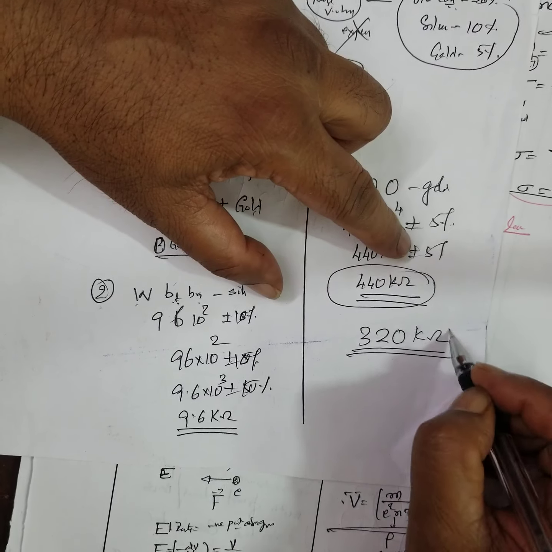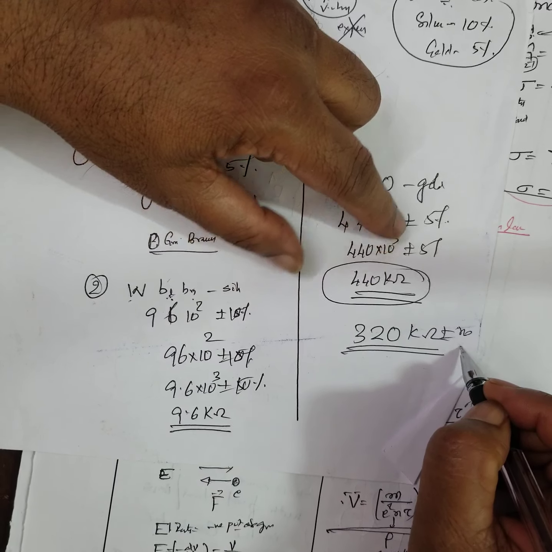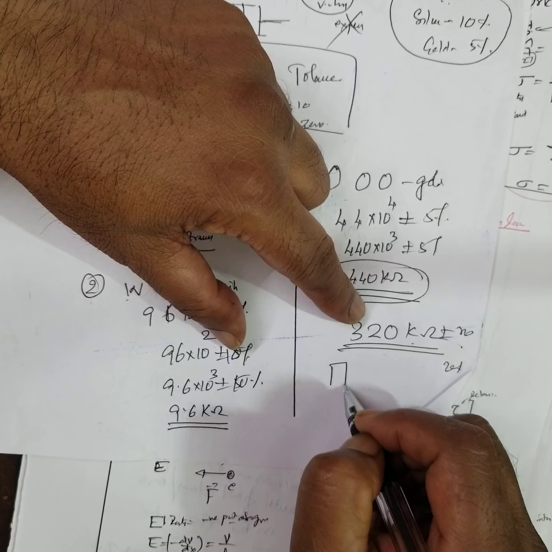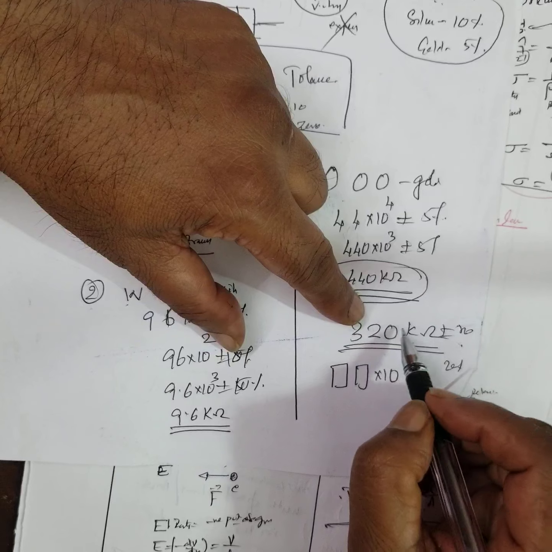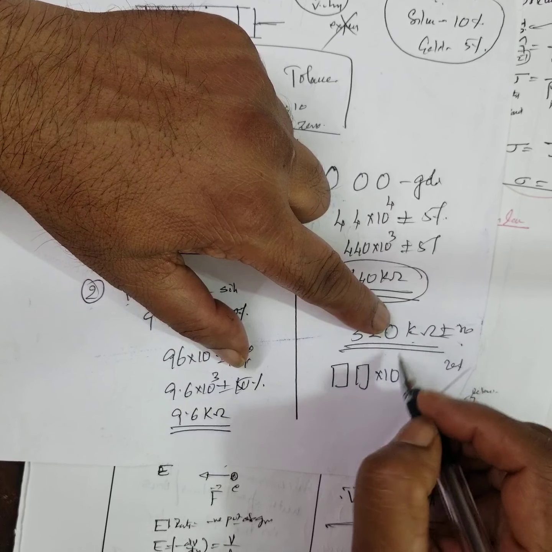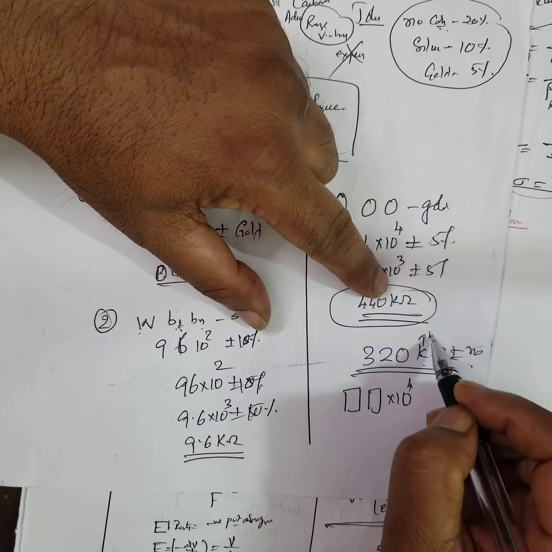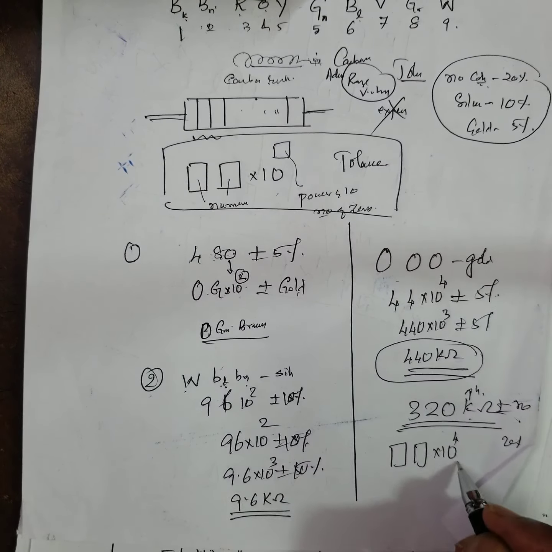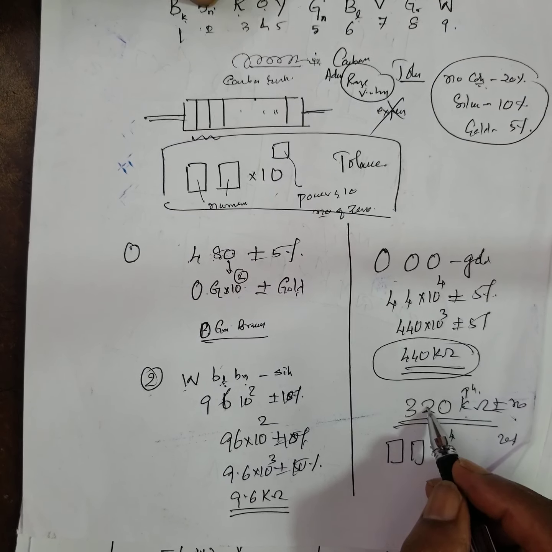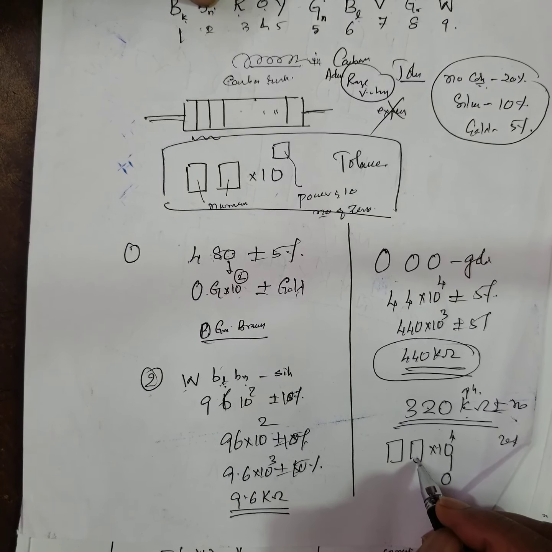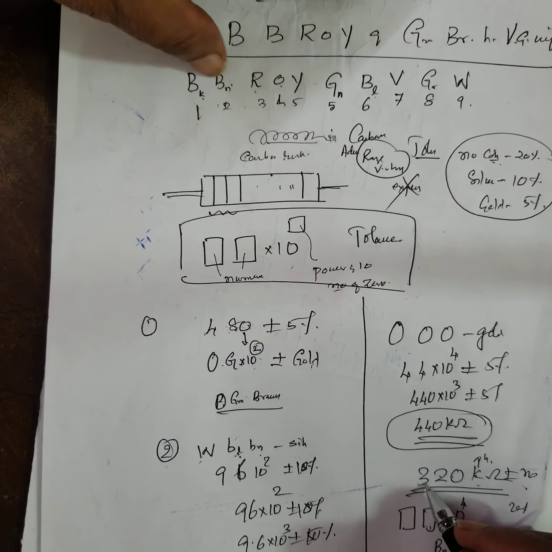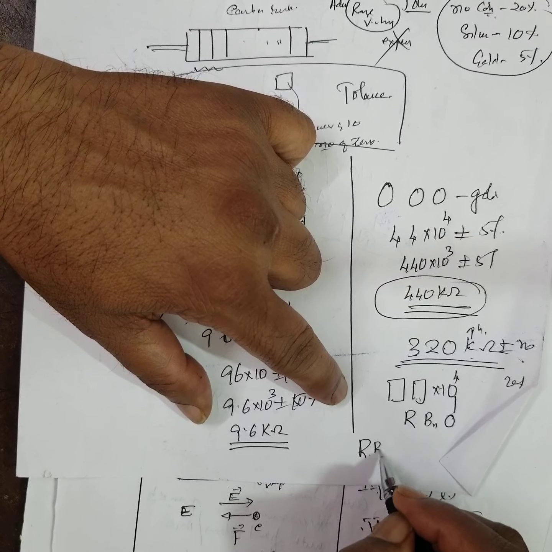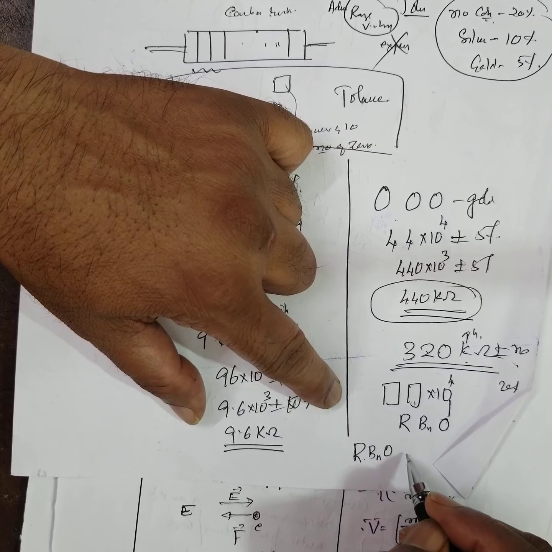Now write the color, with no color. No color means 20%. K means 3 plus 1, 4. 4 corresponds to orange, 2 corresponds to brown, 3 corresponds to red. So red, brown, orange, no color.